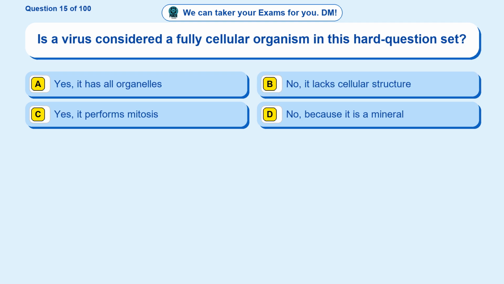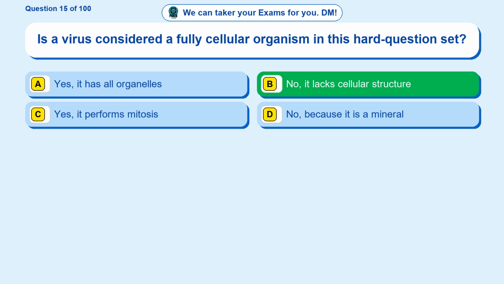Question 15. Is a virus considered a fully cellular organism in this hard question set? Option A. Yes, it has all organelles. Option B. No, it lacks cellular structure. Option C. Yes, it performs mitosis. Option D. No, because it is a mineral.